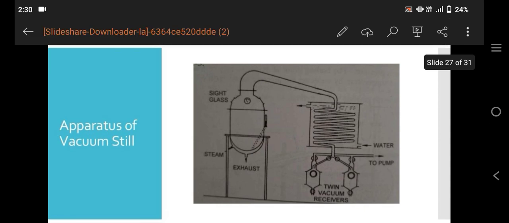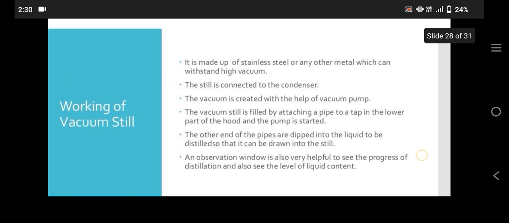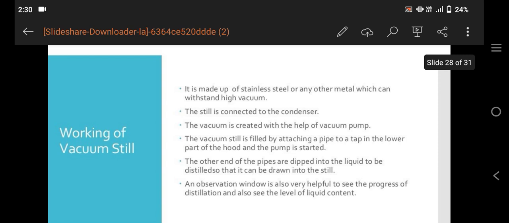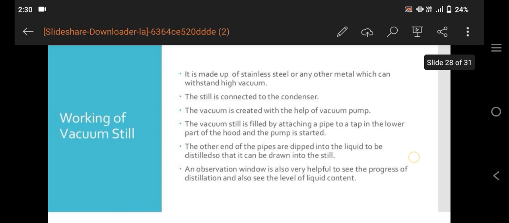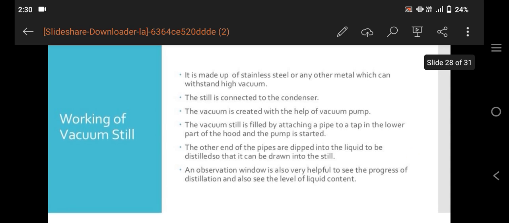Apparatus of vacuum still. Working of vacuum still. It is made up of stainless steel or any other metal which can withstand high vacuum. The still is connected to the condenser. The vacuum is created with the help of a vacuum pump.